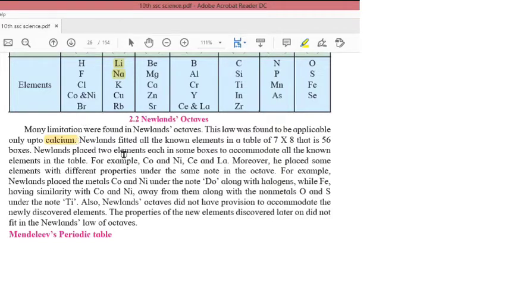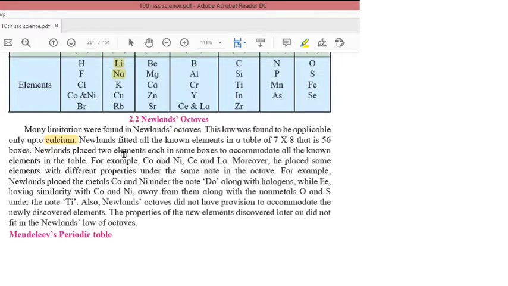Also, Newlands' octaves did not have a provision to accommodate newly discovered elements. So there was no space for the elements which were not discovered yet. The properties of the new elements discovered later on did not fit in Newlands' law of octaves. So it was not possible to place the newly obtained elements in Newlands' law of octaves.